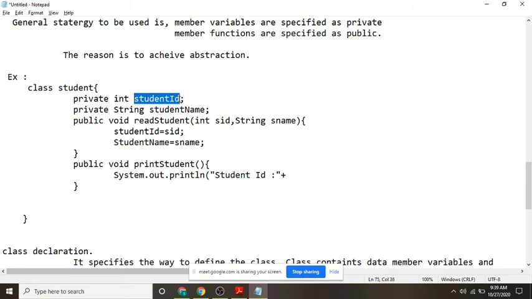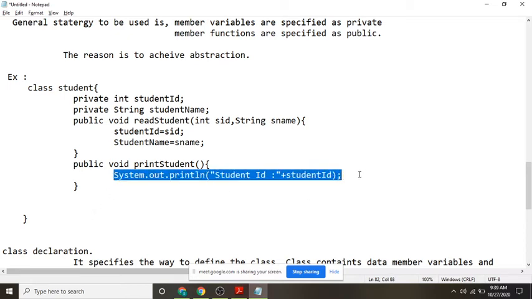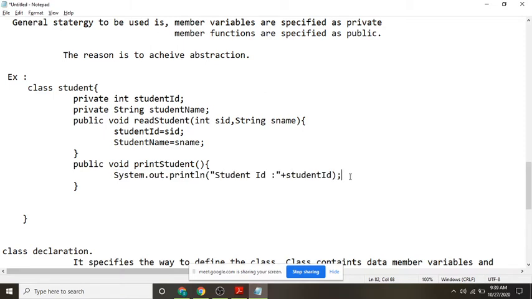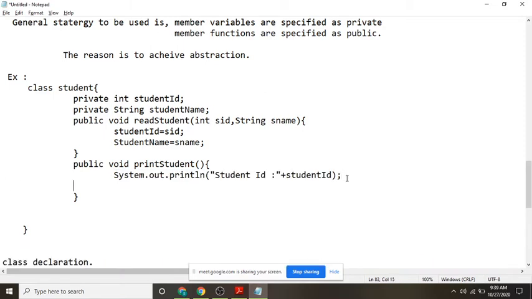Student ID. This is the member variable. I'm appending now. Plus, I will close it here. I will also write student name.